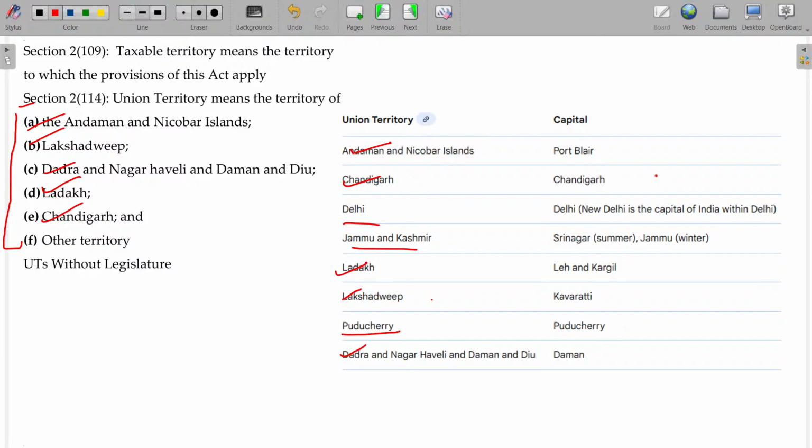Clear? And here, in Delhi and Pondicherry, we have the legislation. Like a state government, they have their own legislation, their own chief minister, and their own administration and all legislation.